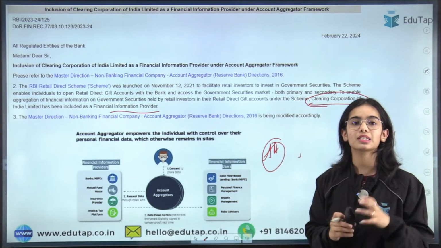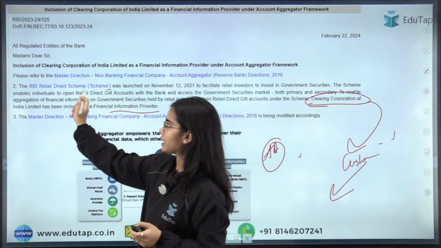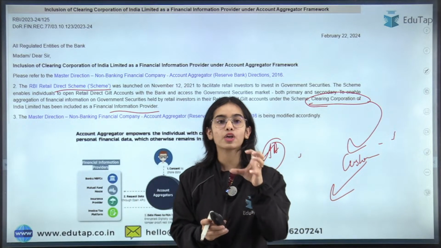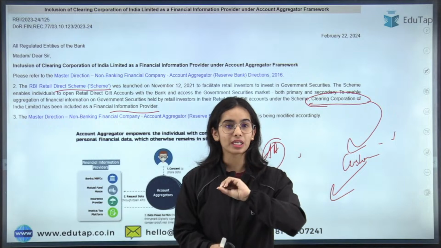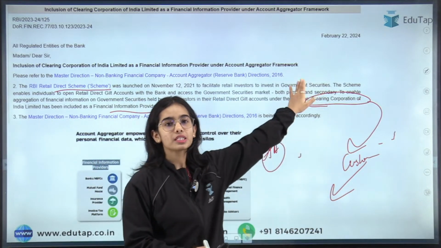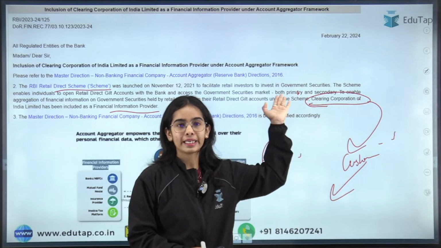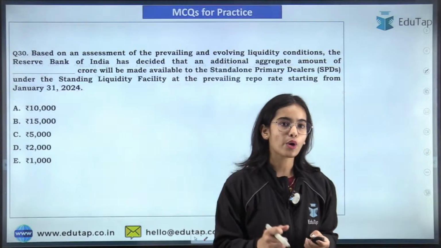With the permission of the customers, the data can be shared for the Retail Direct Scheme. So if you have any government securities, you want to share that data with the asset management company through the account aggregator, you can share all the data regarding the government securities that you hold through the Clearing Corporation of India Limited.